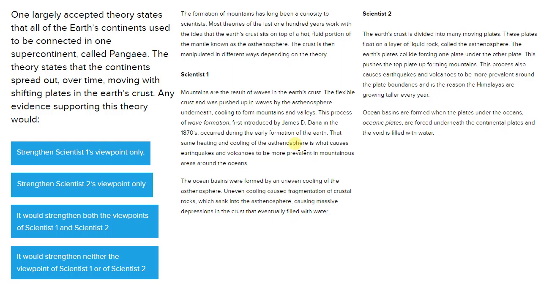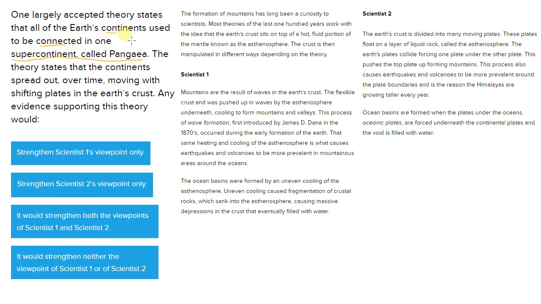This is Jake Bazicki, and this is an ACT Science conflicting viewpoints question. Now, this is a high-level question where it presents us with a totally different theory to any of the ones presented here, where we have one giant supercontinent called Pangaea. It's talking about how all of the Earth's continents used to be connected.